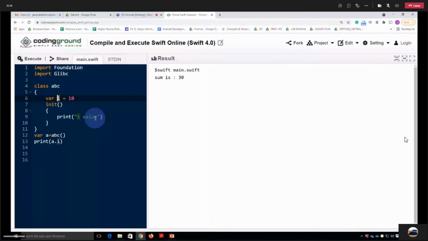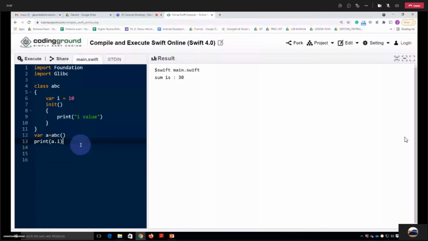What do you think? Different line? Why different line? It will add a slash n at the back. Yeah, that's a correct answer. So in a print, there is a default slash n at the last. So here it will be slash n, and here also it will be slash n. So it will be like I value, then next line, and then 10. Let's run it, and you can see the result as well.